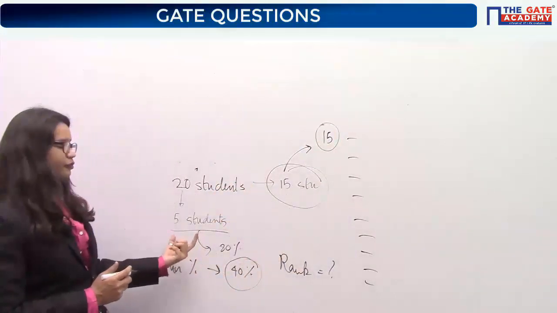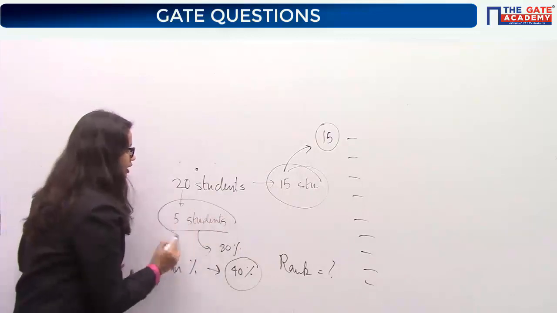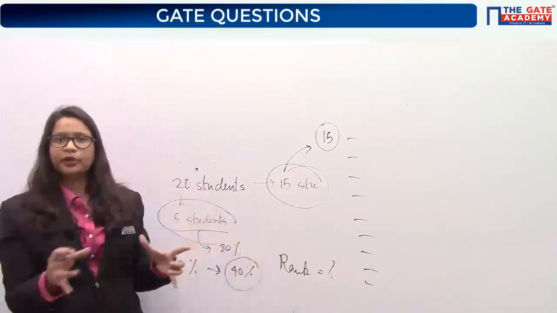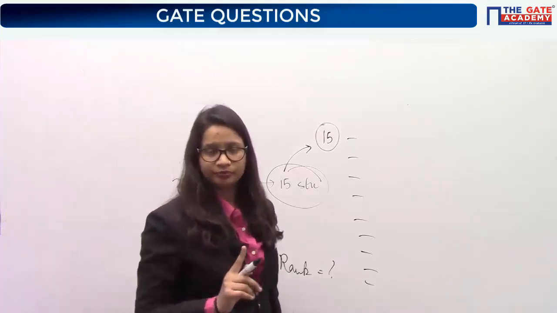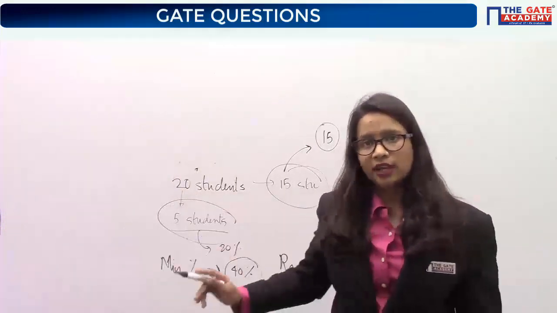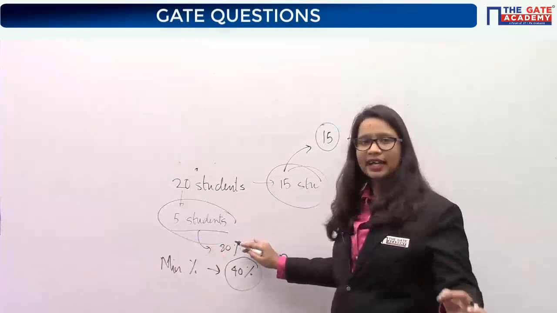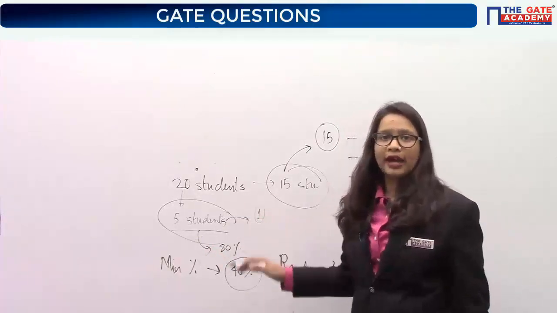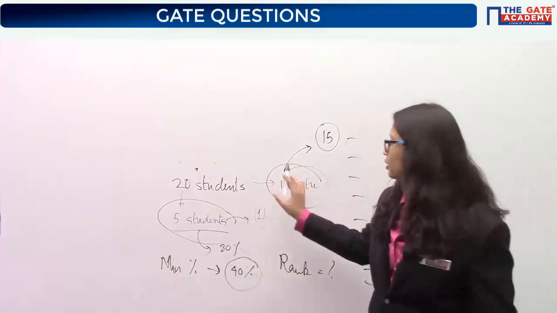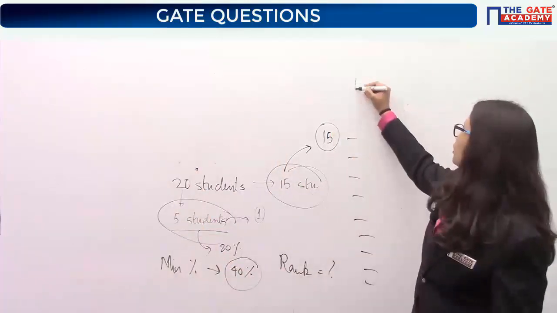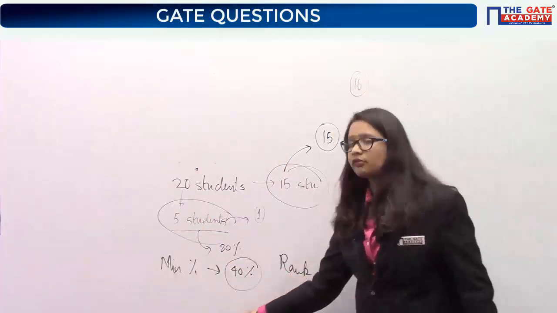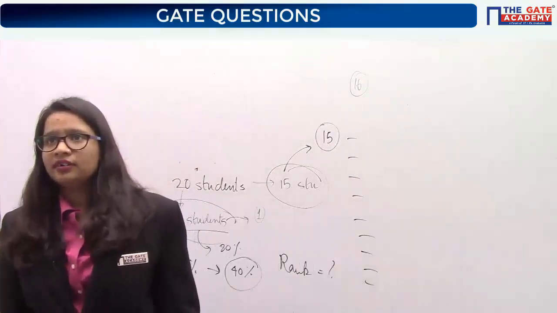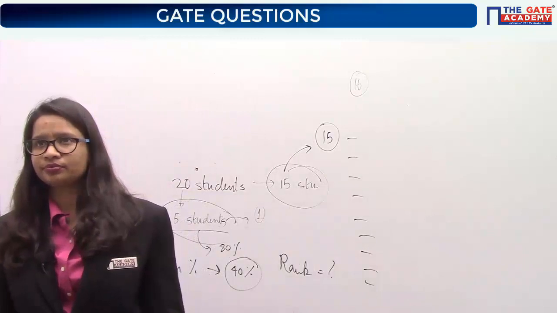Now what about these 5 students? Because they are scoring exactly the same marks, they all will be occupying only one position. Yes or no? So the maximum possible rank in this whole scenario will be what? 16. So this person will get which rank? 16. Understood?